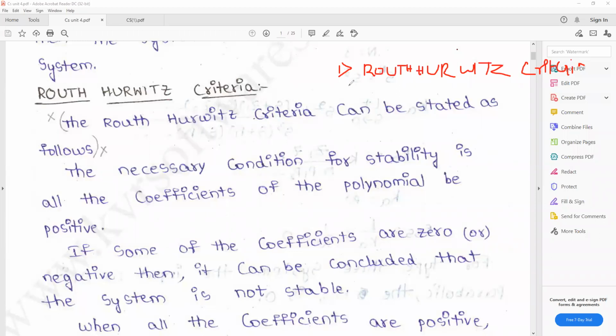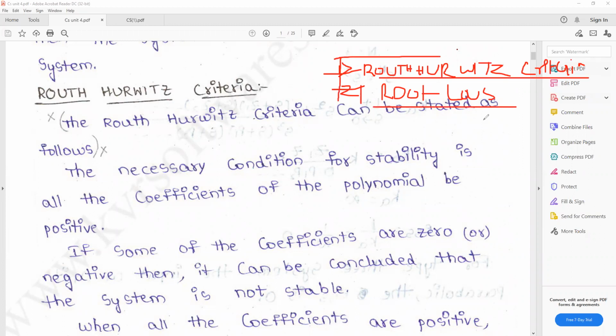And the second topic, root locus. These 2 are the essays in this unit, Routh-Hurwitz stability criterion and the root locus. These 2 are the step-by-step procedures to find the stability of the given transfer function.